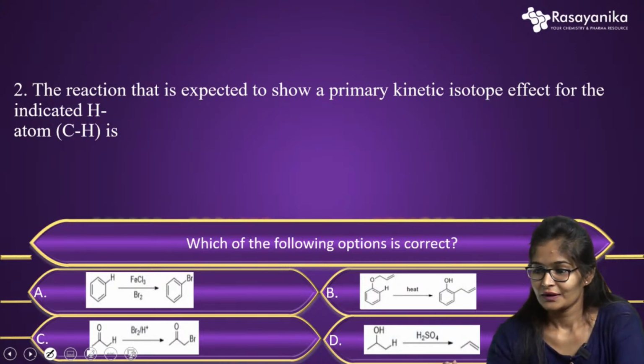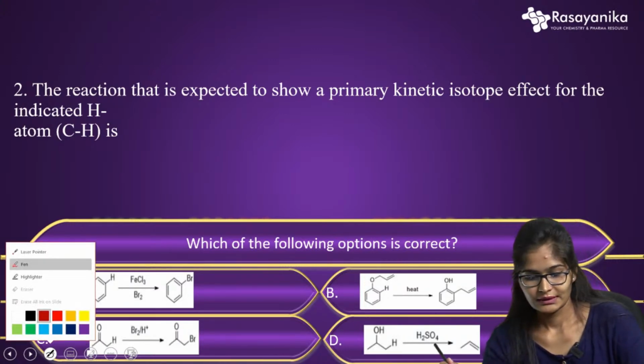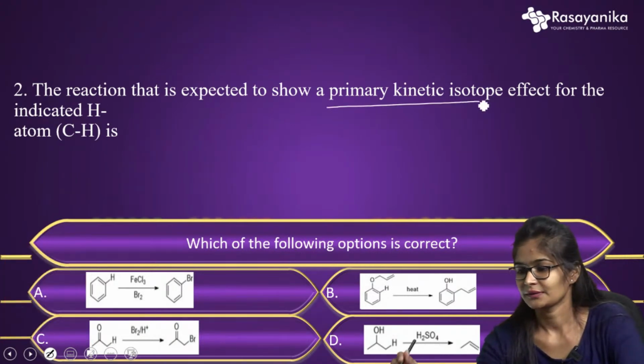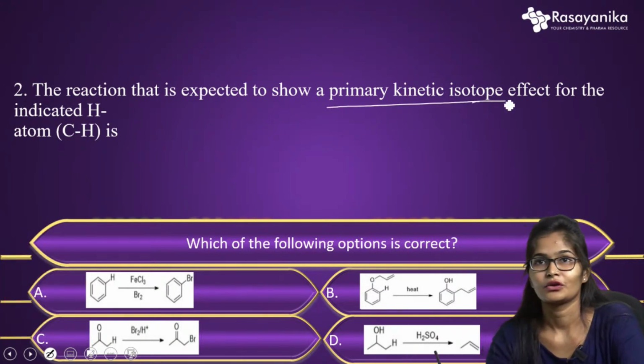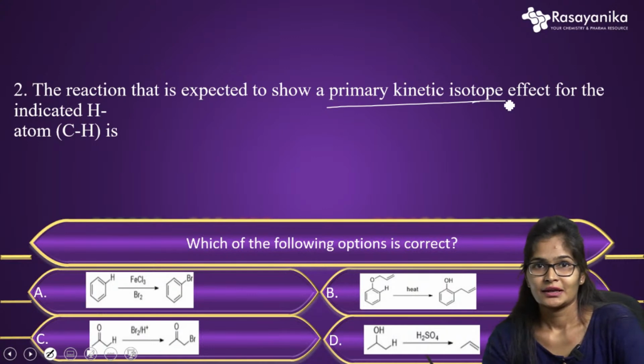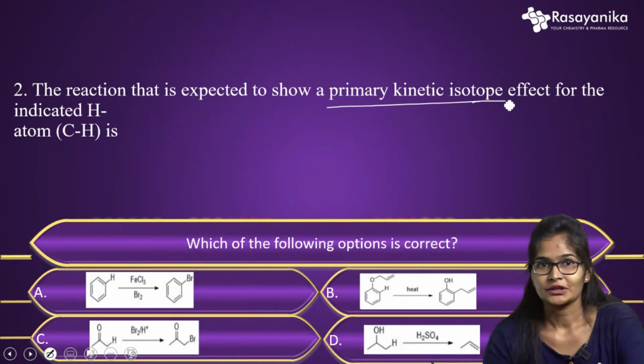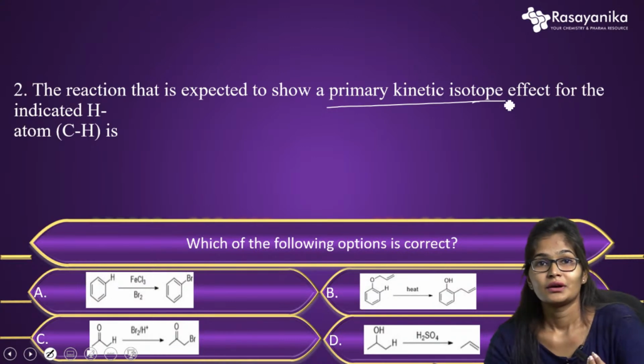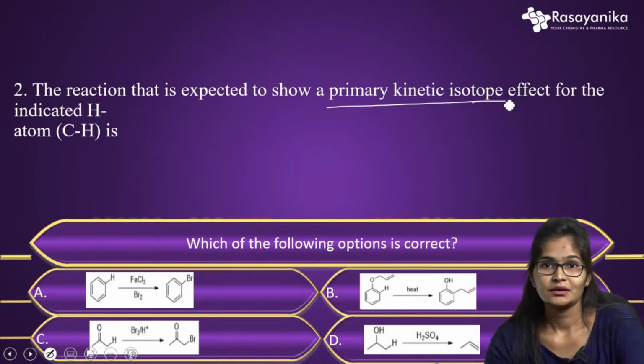First, we have to understand what the primary kinetic isotope effect is. In simple terms, in a chemical reaction, a change in the rate of the reaction can be seen when any one of the atoms in a structure is replaced by its isotope.